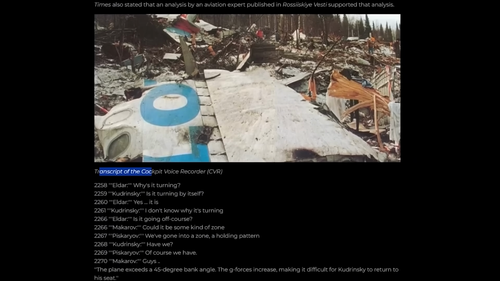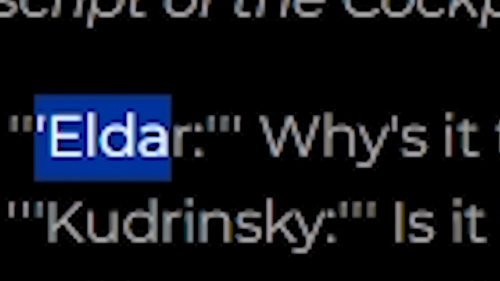Yeah, I found a transcript of the cockpit recording, and the son's name is Elder, and he says,